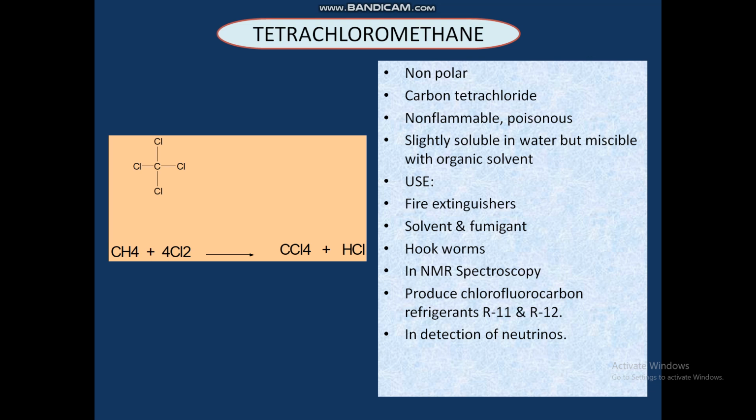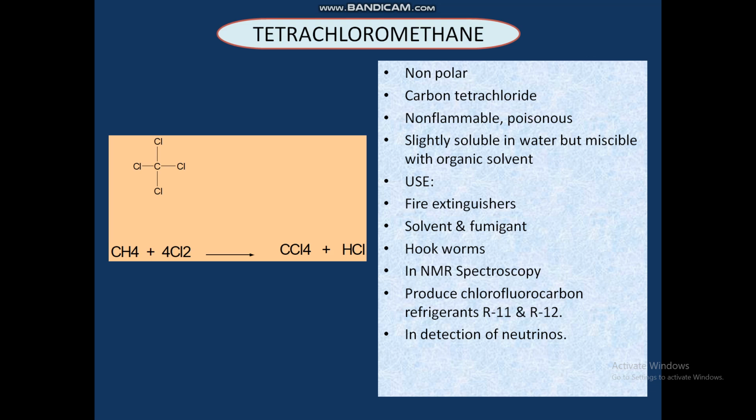When we are exposed to or inhale carbon tetrachloride, it depresses CNS activity. It affects our central nervous system and causes degeneration of the liver and kidney. Carbon tetrachloride is also less reactive than other halogen derivatives.